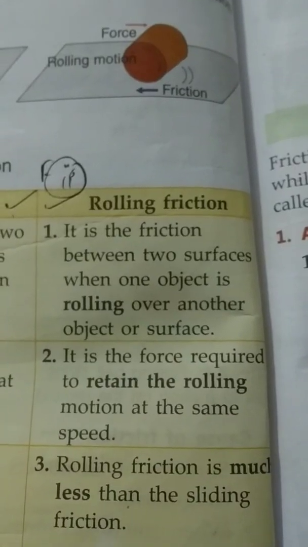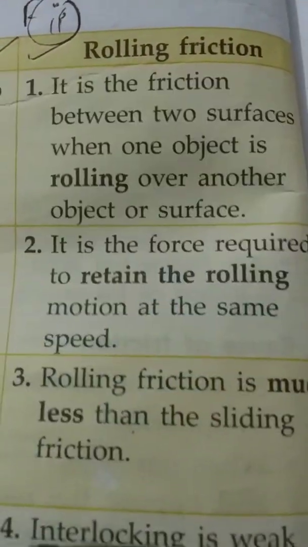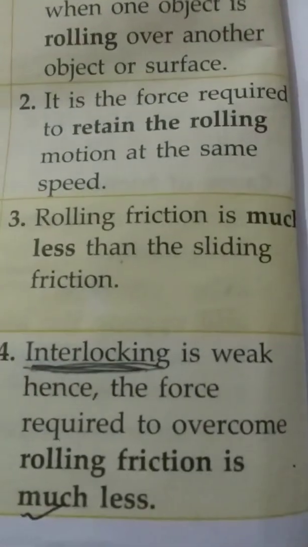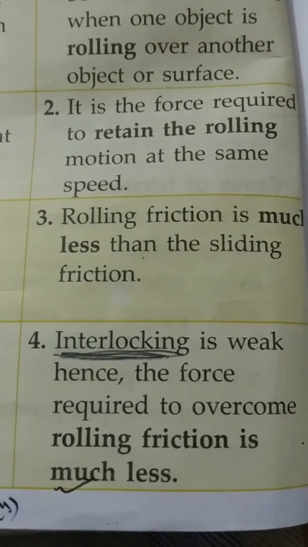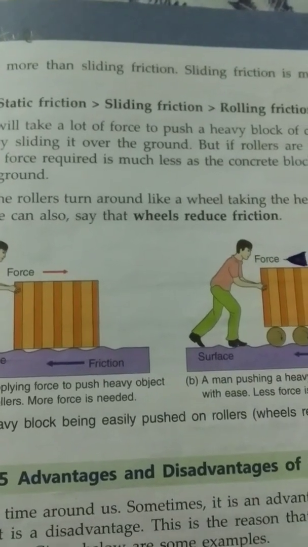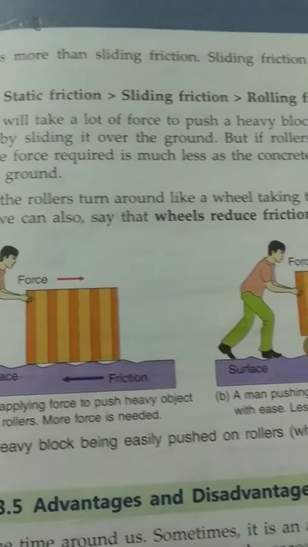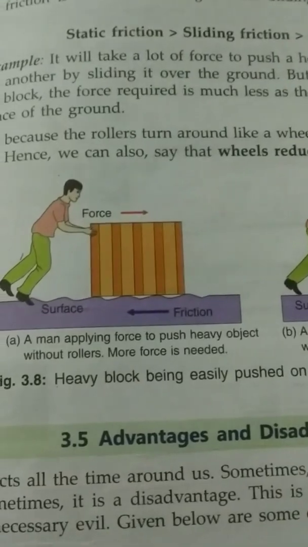Rolling friction. It is the friction between two surfaces when one object is rolled over another object or surface. It is the force required to retain the rolling motion at the same speed. Rolling friction is much less than sliding friction. Interlocking is weak, hence the force required to overcome rolling friction is much less. After knowing the differences, we come to know static friction is stronger than sliding friction, which is stronger than rolling friction. You can see this example.